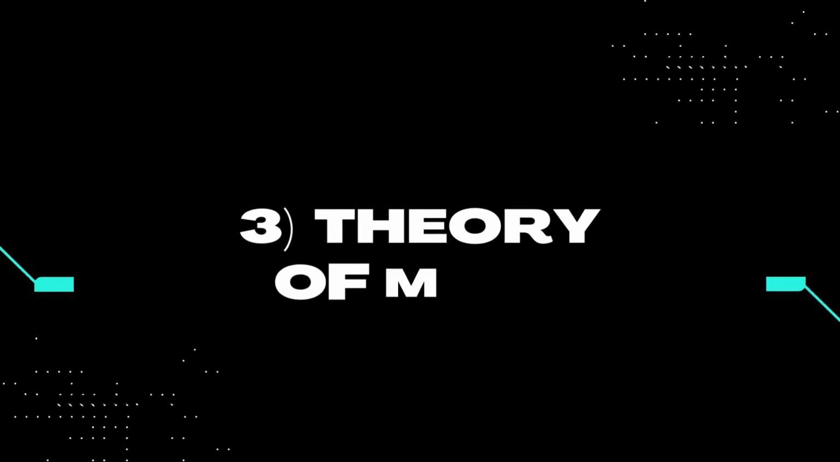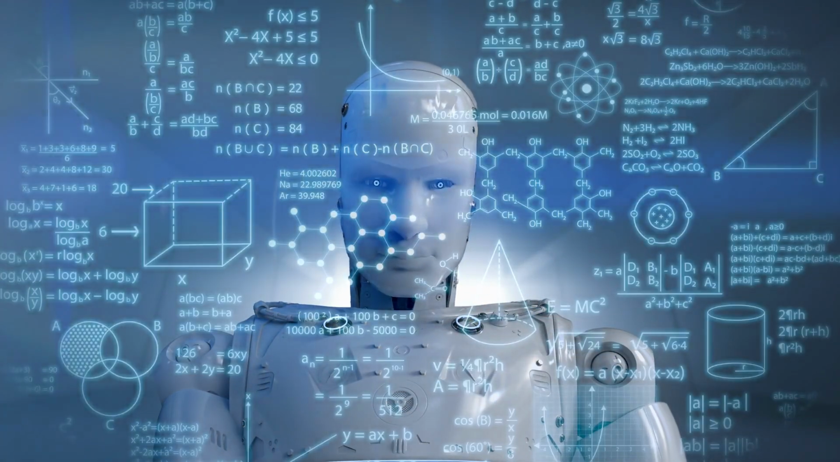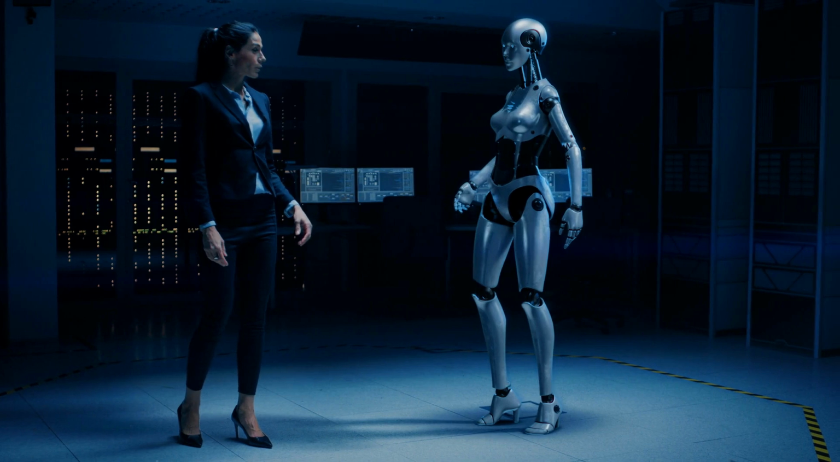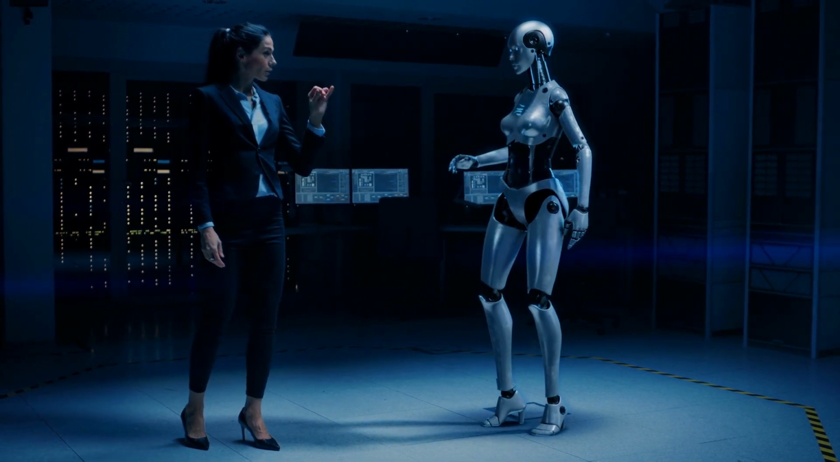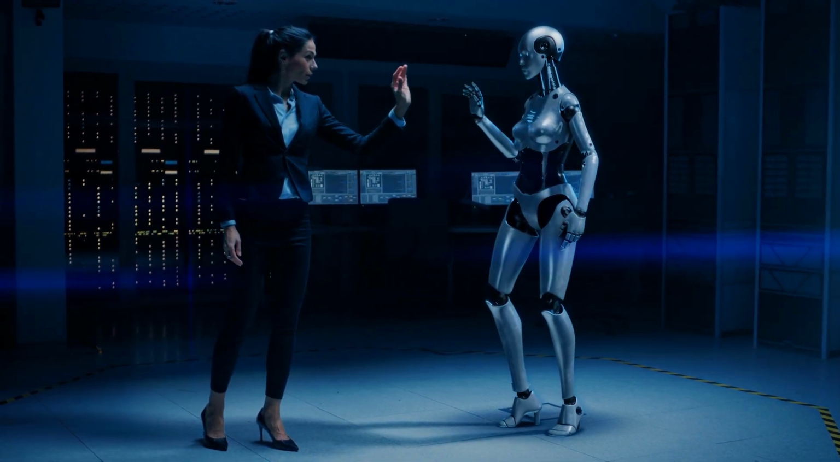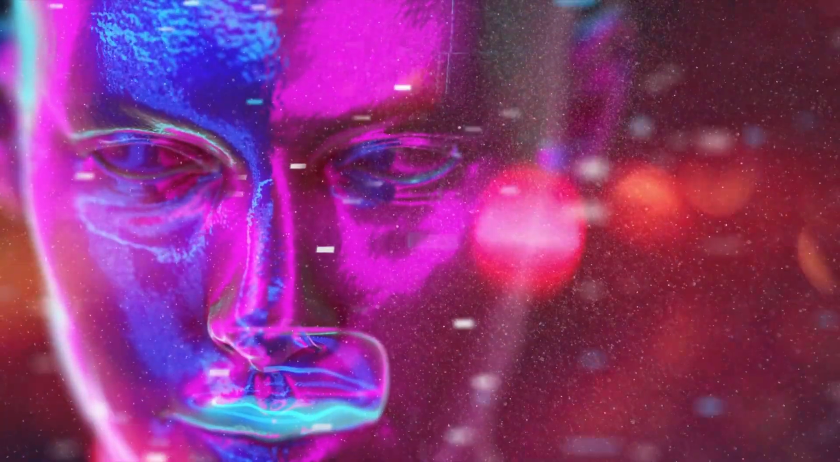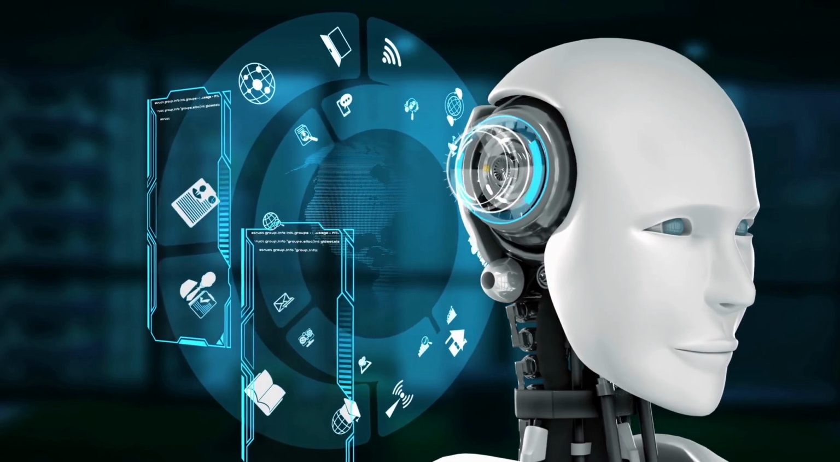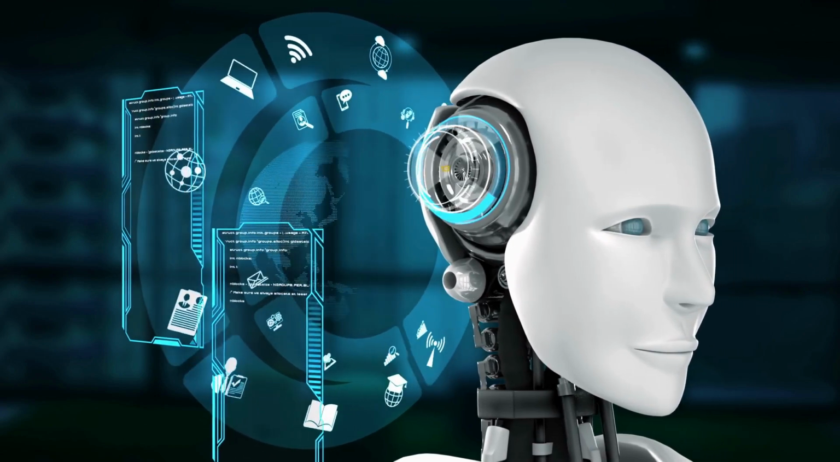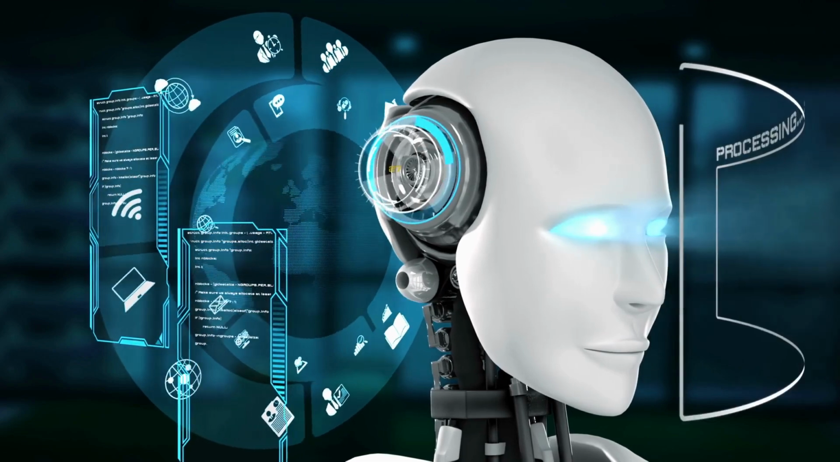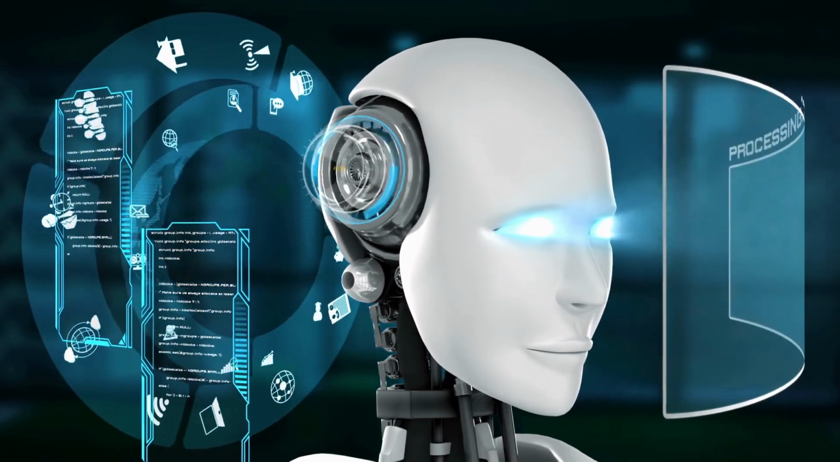Number 3. Theory of mind. This type of AI is being developed to understand the beliefs, intentions, and emotions of other agents, including humans, animals, and other AI systems. It can use this understanding to predict their behavior and communicate with them effectively. An example is an AI-powered virtual assistant that can understand the context and intent of a user's request and respond accordingly. It can understand and respond to the emotions and intentions of people it interacts with.